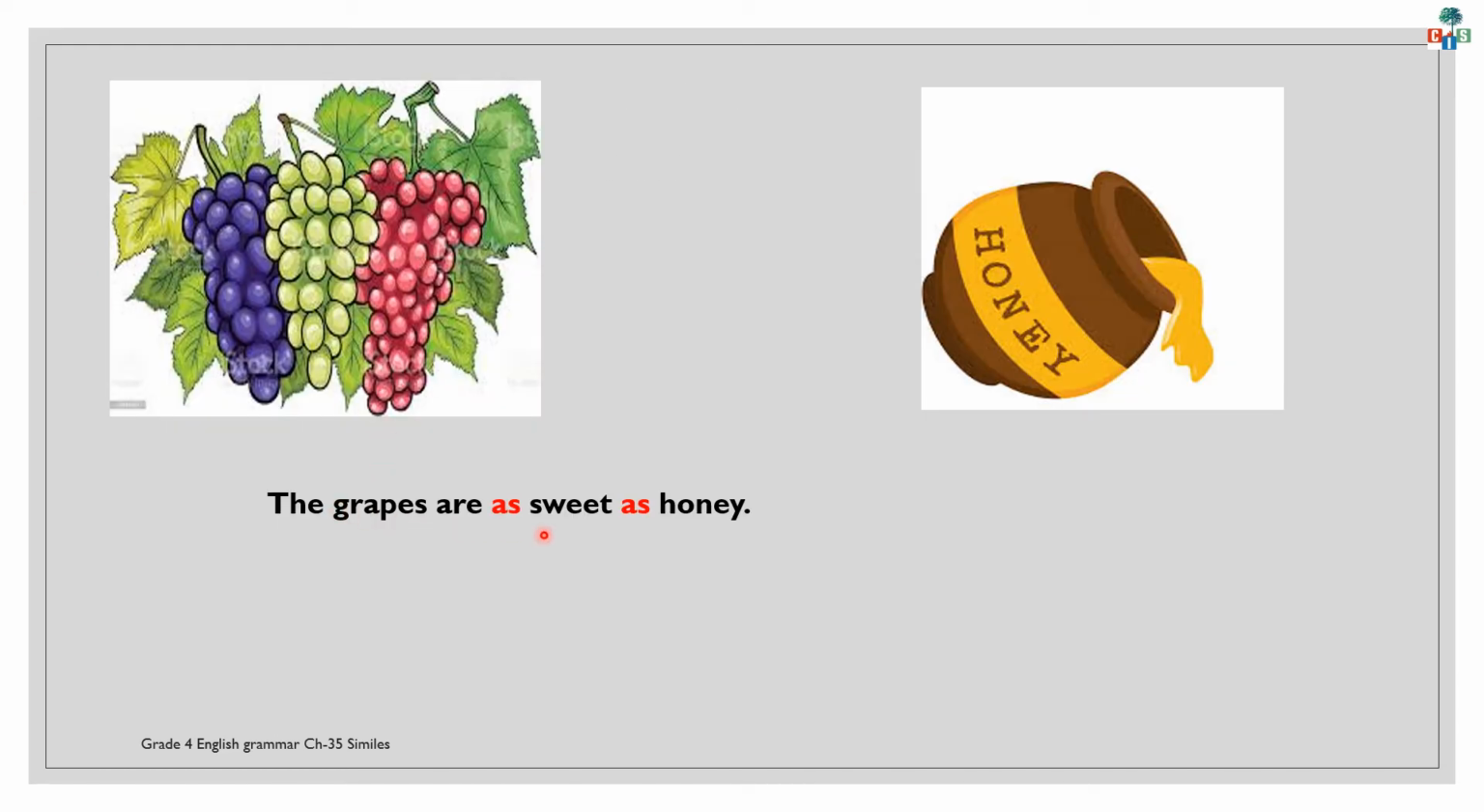The grapes are as sweet as honey. Now, in this sentence, children, I compared the grapes to honey. What is the same quality between both of them? Yes, their sweetness. So, in this sentence, this expression as sweet as honey is a simile. And what is the adjective which I used in this sentence? Yes, sweet. Now, remember this thing, children, that a simile is incomplete without an adjective. And yes, the word as is there to compare their same qualities.